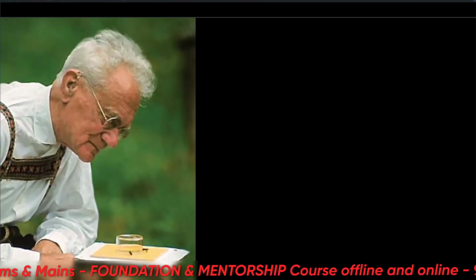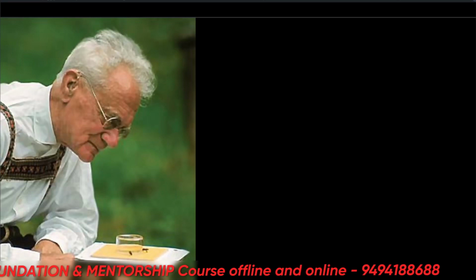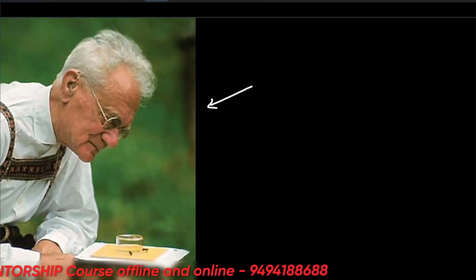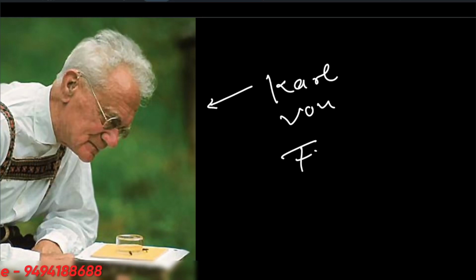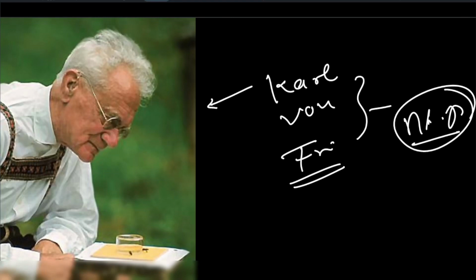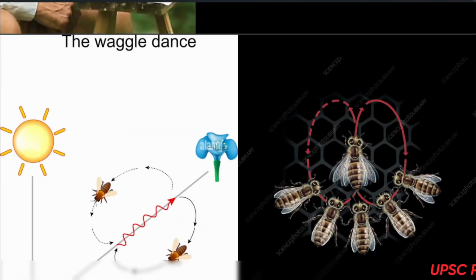In this lecture, we'll be talking about the remaining questions, further questions. This is a very famous scientist, Carl von Frisch. He also won a Nobel Prize. So we'll see for what later in the question. Let's come to the waggle dance very quickly. So what is the waggle dance?